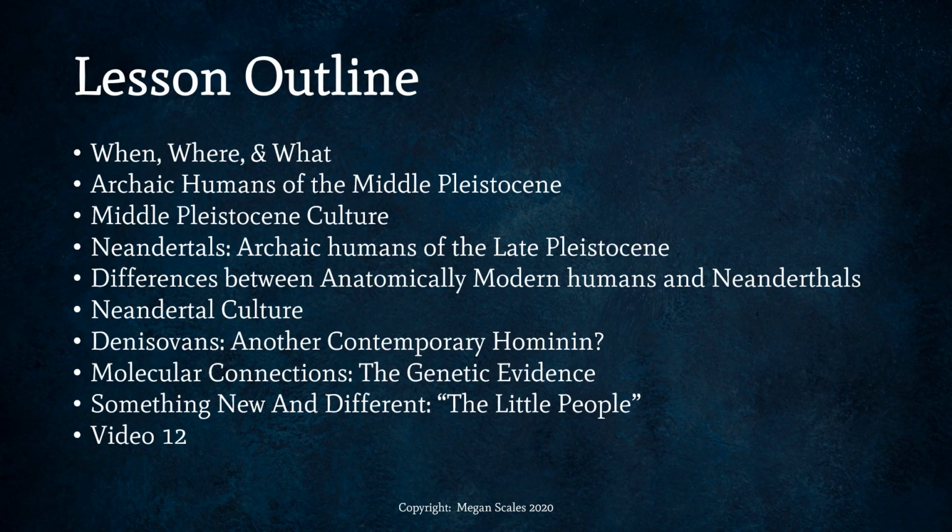So here's the outline. We do cover a lot in this lesson. It is in 6 parts. And there's a little segment at the end on Homo floresiensis. Mostly we're going to be talking about Neanderthals and a little bit about Denisovans, a little bit about discovering traces of these ancient species in Homo sapiens genomes. And we'll be talking about some physical differences and comparisons, and a little bit about culture as well.